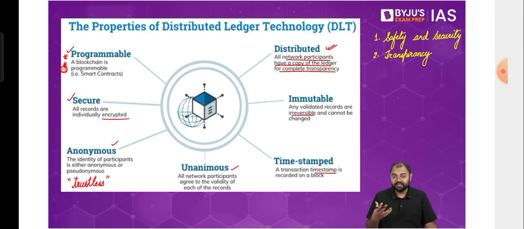For example, if a company is implementing blockchain technology for their own company, for their own employees, then obviously they wouldn't want everybody to be anonymous there. So they would take away the property of being anonymous. Whatever you have, you can pick and choose. Not all the properties are necessary to be used at the same time. It's something that you can decide: you want this, you don't want that. That's why it is called programmable. So it can be used in contracts also, and as I told you, even if you want to send a PDF file over a blockchain, you can do that. You can use whichever properties of the blockchain you want.